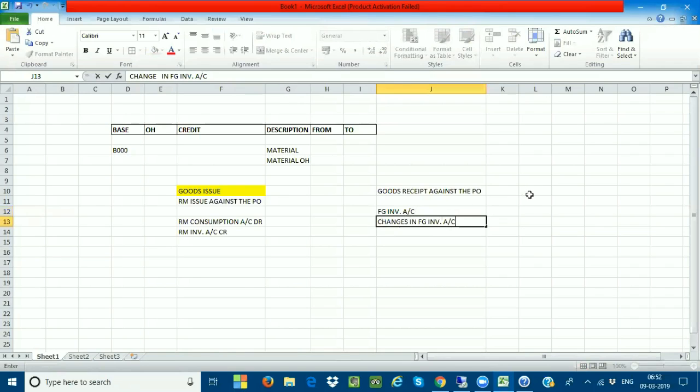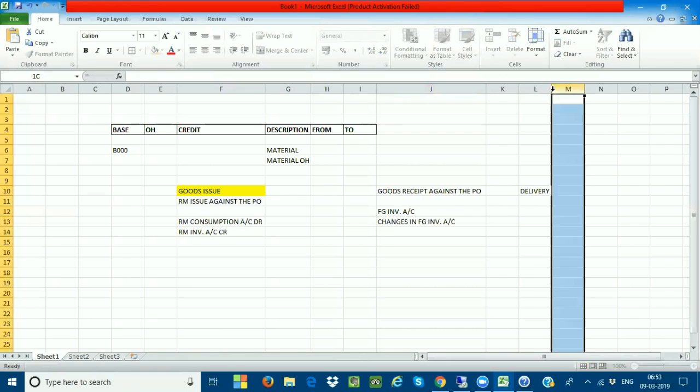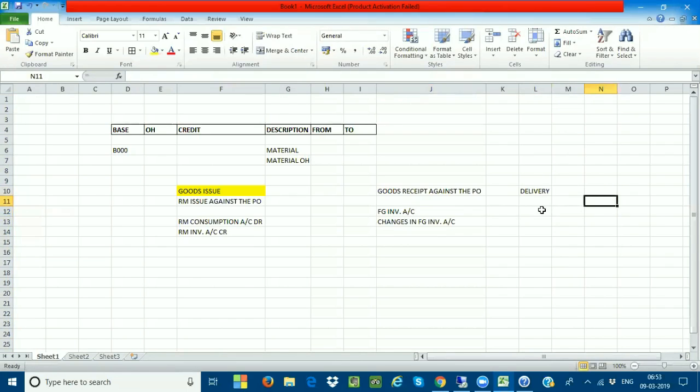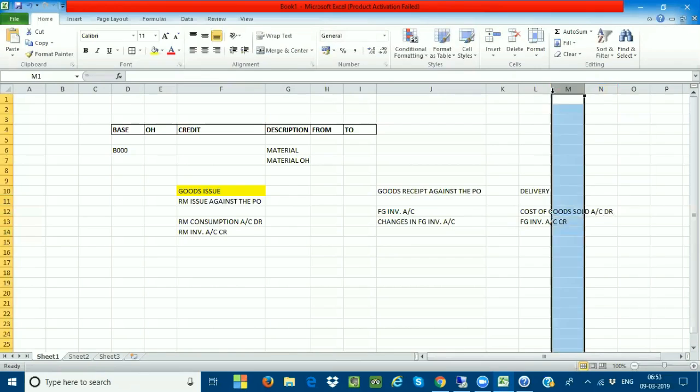So from the goods received, the goods are going to be issued, which is nothing but a delivery. Once the delivery comes, what is the accounting entry here? At the time of delivery, cost of goods sold account is getting debited, and your finished goods inventory account is getting credited. This is at the time of delivery.